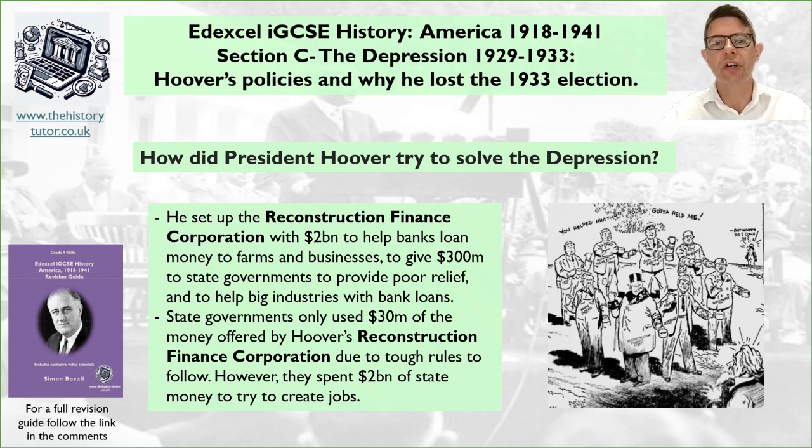He brought in the Reconstruction Finance Corporation, with $2 billion to help banks loan money to farms and businesses. He also gave $300 million to state governments to give poor relief and to help big industries with bank loans. However, state governments only used $30 million of the money offered by the Reconstruction Finance Corporation, due to the tough rules they had to follow. However, $2 billion was spent to help create jobs.